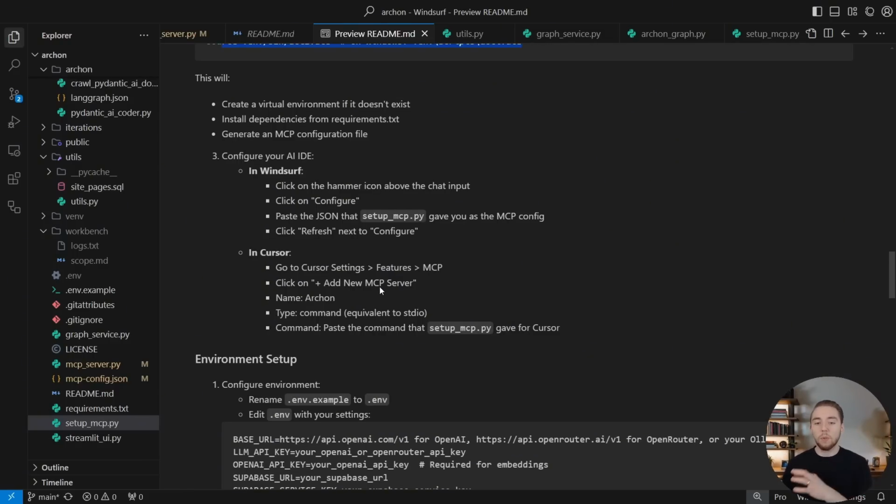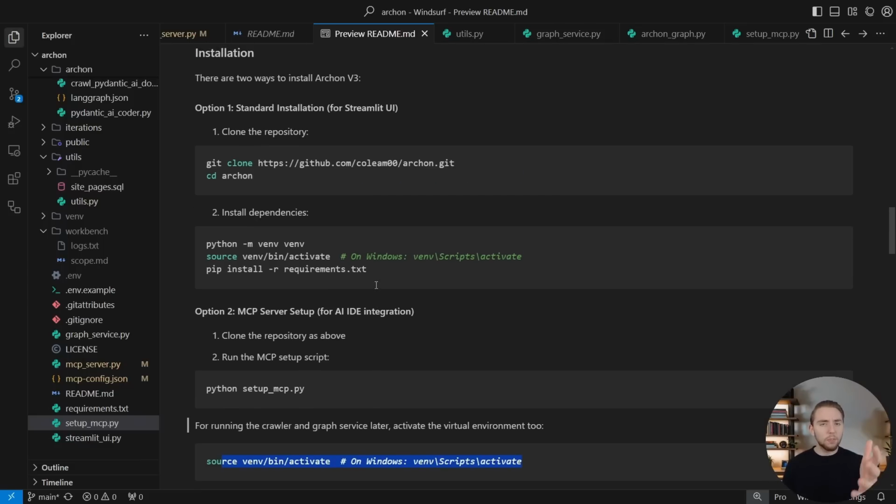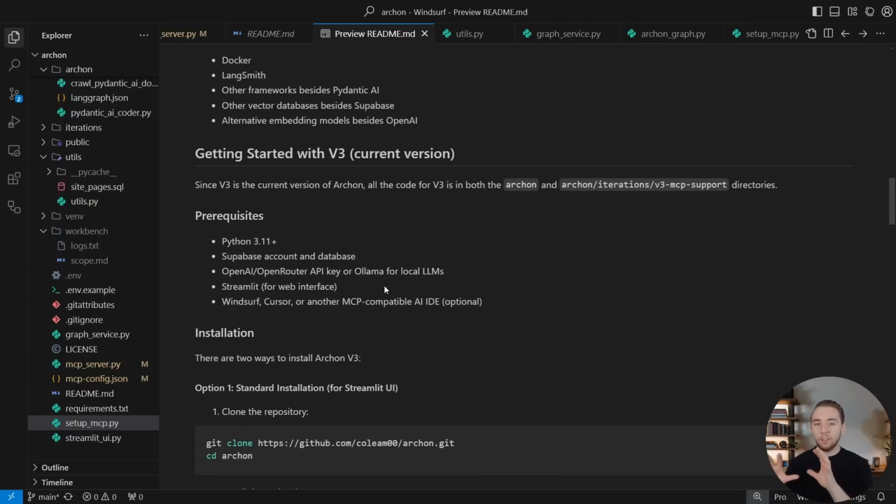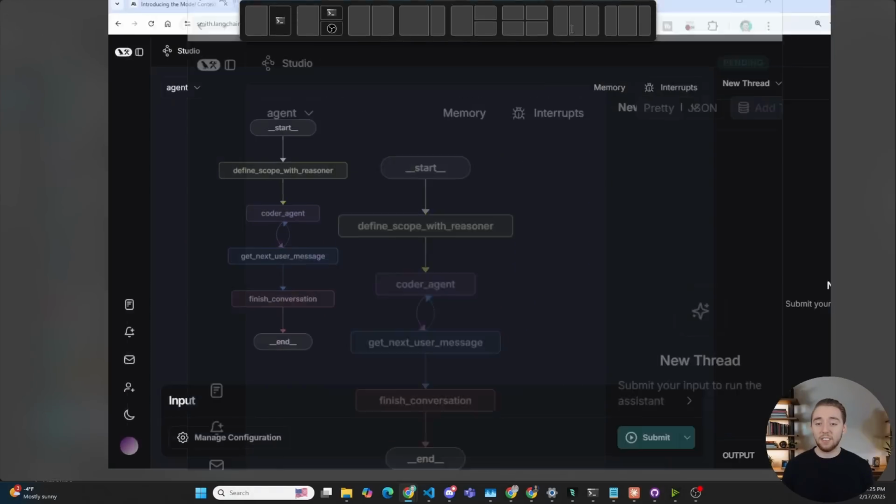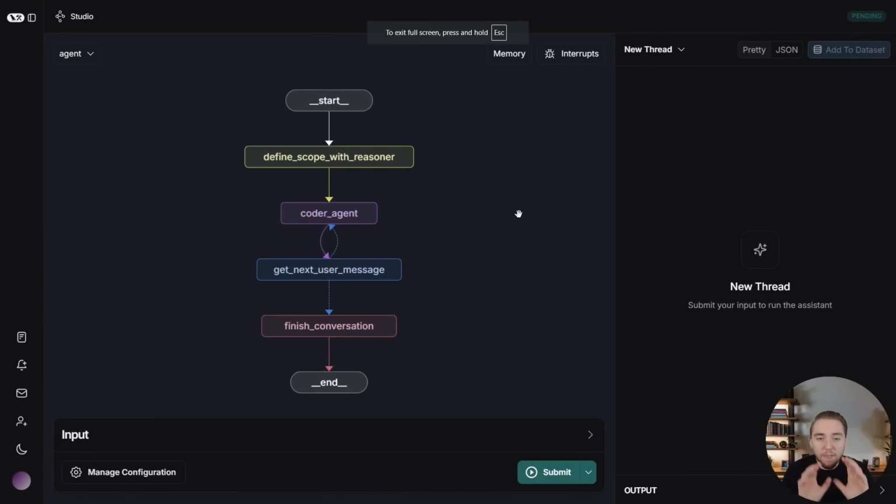I'm not going to go through all these commands right now because I hope it's really clear for you. So I have this all up and running on my machine already. So now we're going to go ahead and actually test it all out, because now we have the full Archon graph packaged together as a tool for Windsurf. And I also want to re-emphasize, it's super important for you to know that this really is just in the first stages of development.